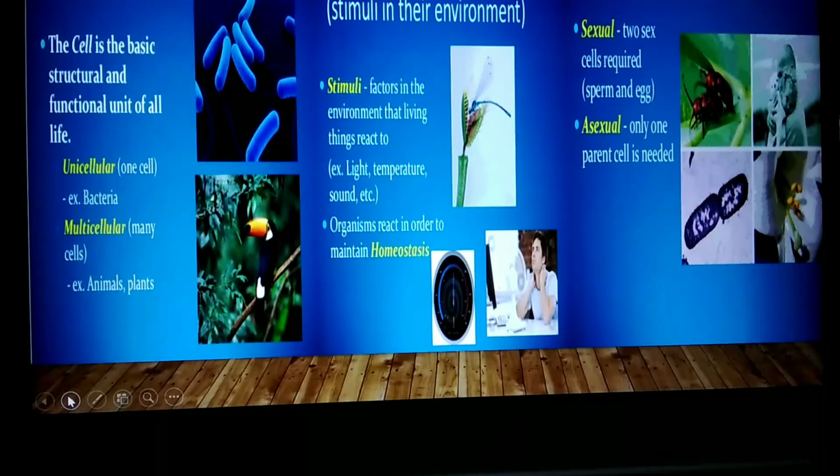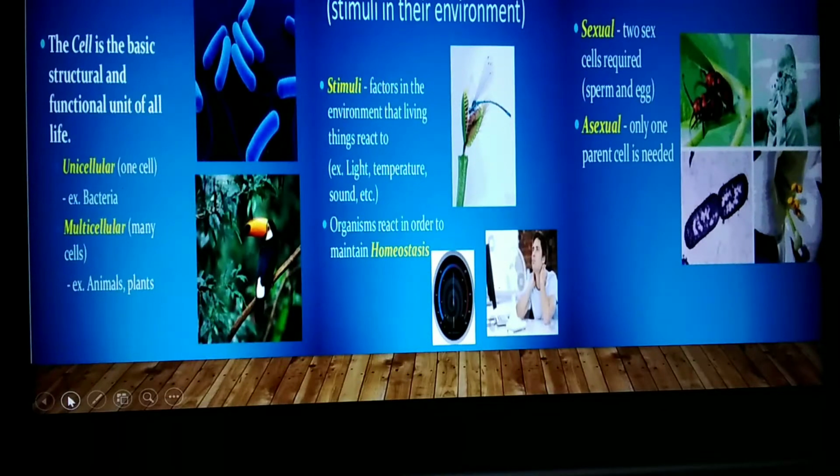Living things sense and respond to changes, which are stimuli in their environment. Stimuli are factors in the environment that living things react to, for example temperature, sound, etc. Organisms react in order to maintain homeostasis.